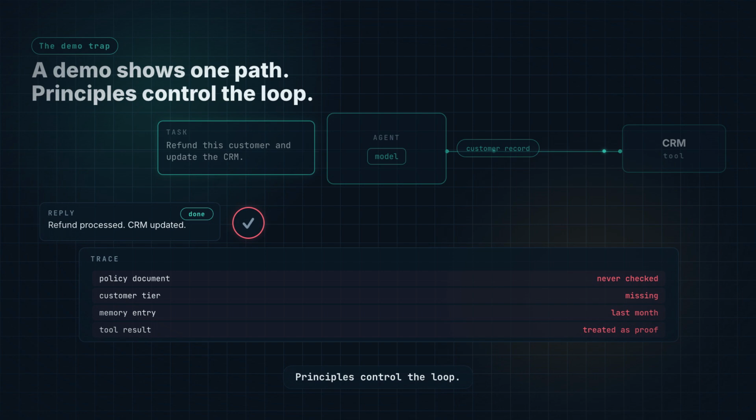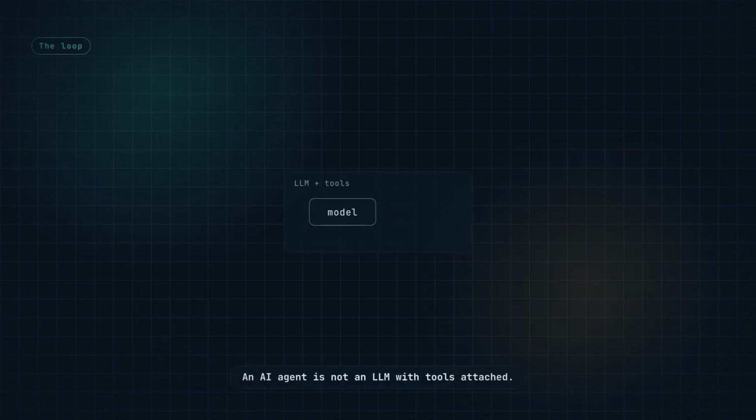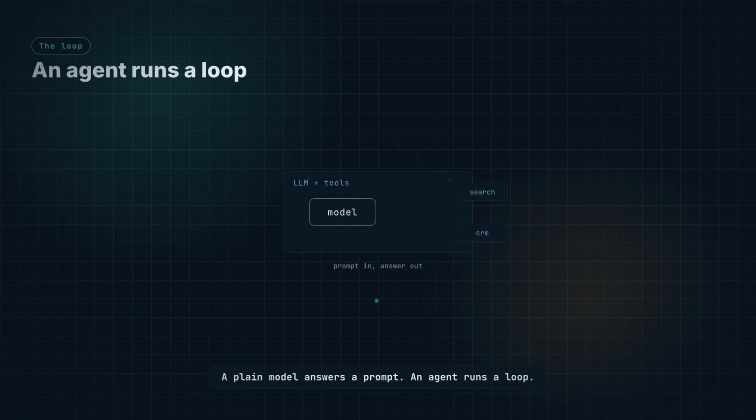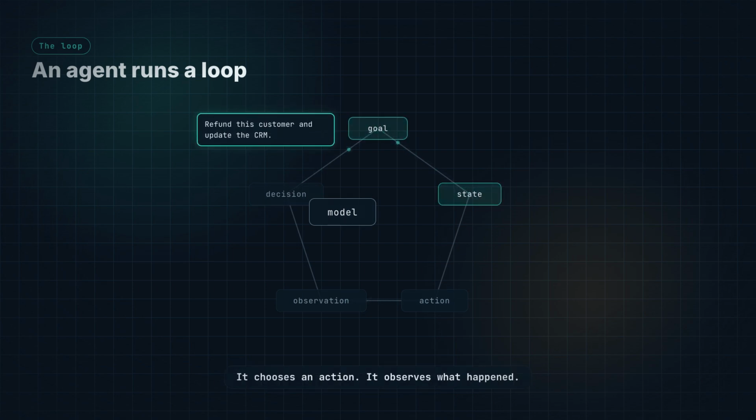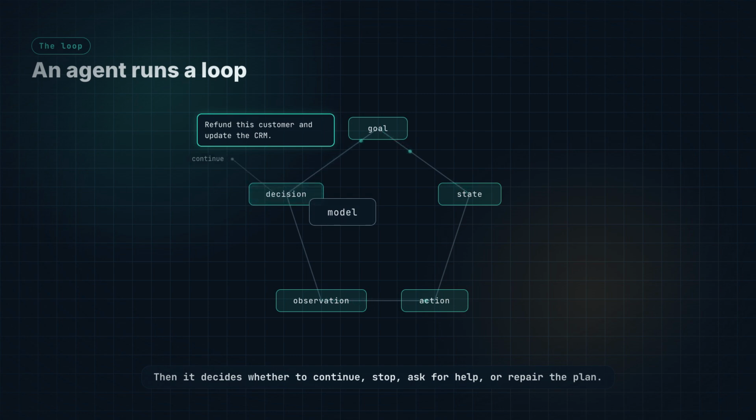Principles control the loop. An AI agent is not an LLM with tools attached. A plain model answers a prompt. An agent runs a loop. It carries a goal. It keeps state. It chooses an action. It observes what happened. Then it decides whether to continue, stop, ask for help, or repair the plan. That loop is the system.